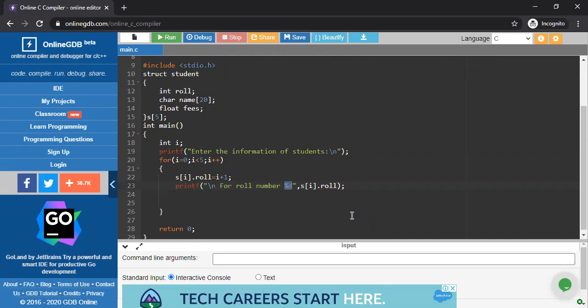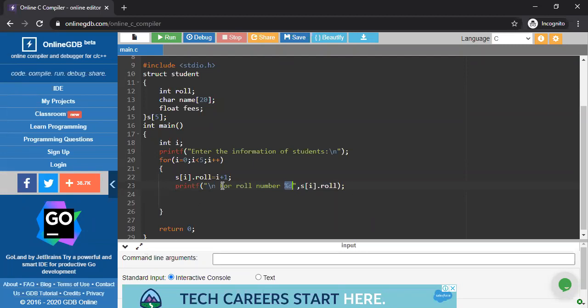So you have to specify the roll number of which student, and wherever this roll number is actually going to be stored. So this is stored into the 0th position, which can store the information of student 1.